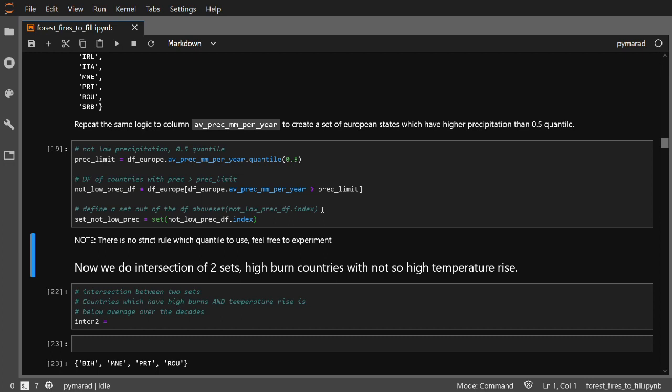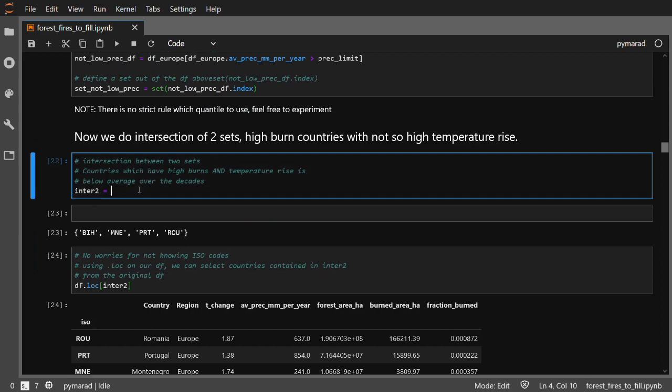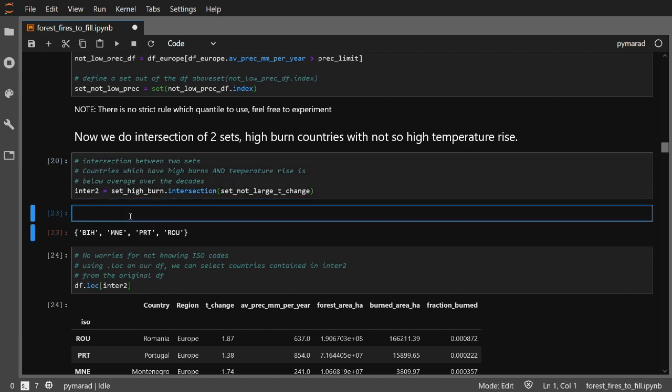Before that, let's try it out with two sets only. That will be called inter2, and we are going to intersect the high burning ones with the not so large temperature change. So that's done by set high burn, and then we are applying method intersection and intersecting with the set of not large temperature change. When we print it out, inter2, we are going to get 4 countries.